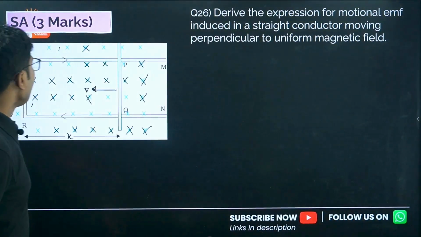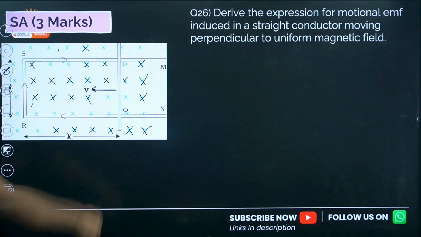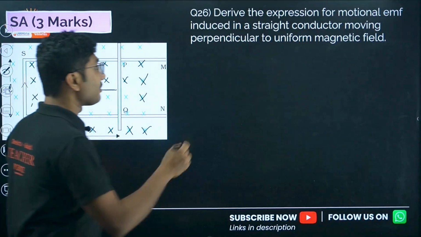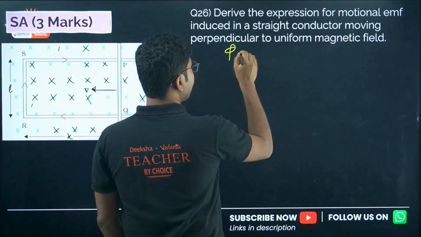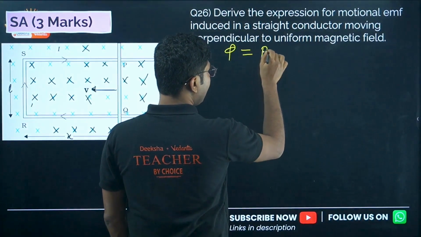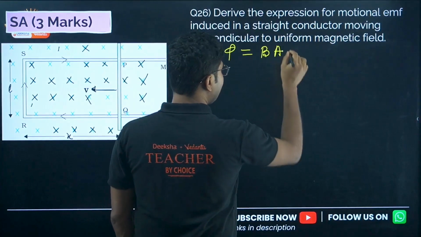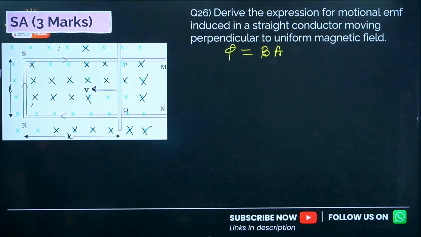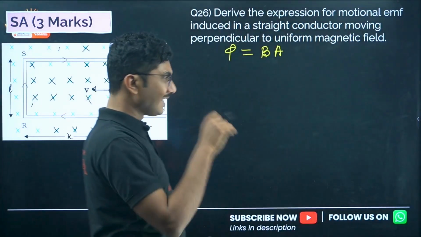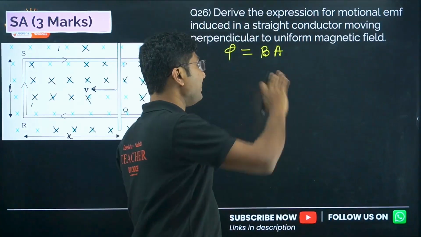First of all, what is the flux linked with this coil? The magnetic flux linked with the coil is given by the magnetic field times area times cos theta. In this case theta is equal to 0 degree, so it is only BA.